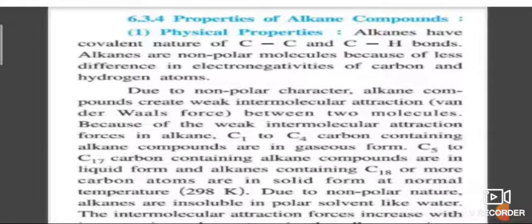When you see the physical properties of alkanes, in the physical state there are weak van der Waals forces, due to which the first 4 carbons are gases.